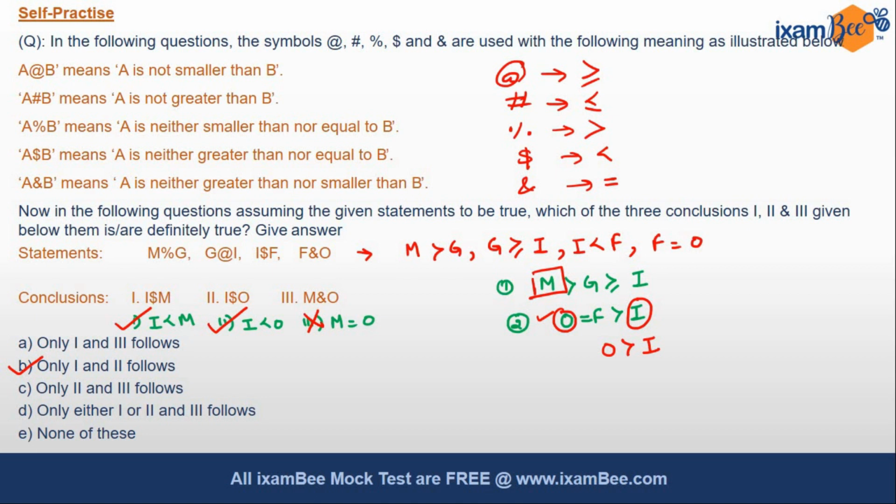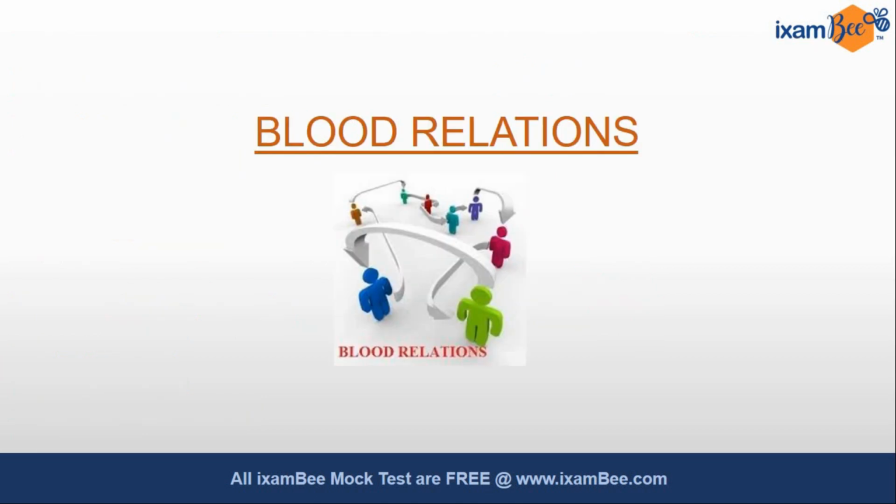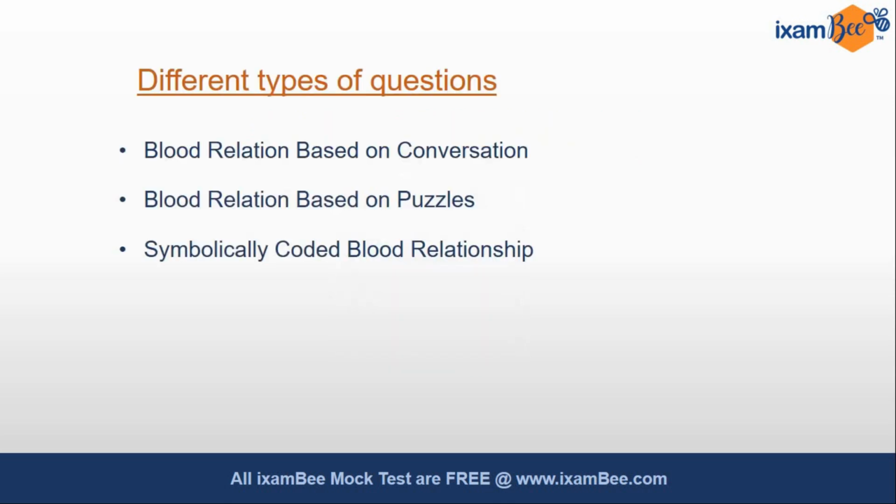Now today we will be discussing blood relations. So friends, let's quickly see the types of blood relation questions which are asked. The first one is based on conversation, like someone is talking to someone and they are having a discussion about a blood relation. Questions can be based on puzzles, or there could be coded blood relation questions as well. All these kinds of questions can be asked in your exam, and the most frequently asked are based on puzzles and coded blood relationships. So it's very much required that you practice well and your basic concepts are clear.